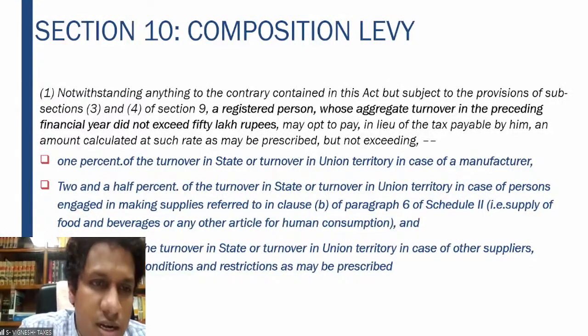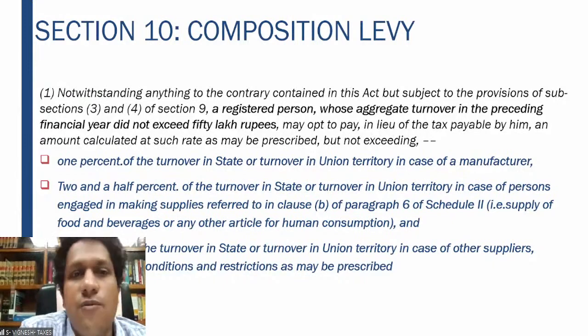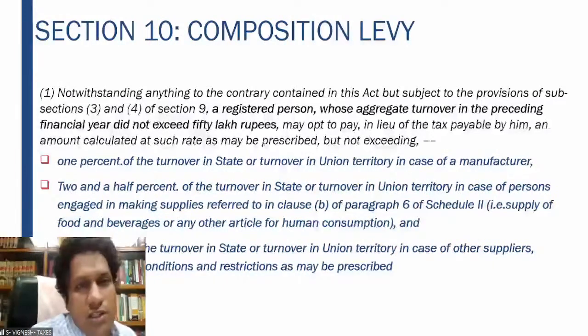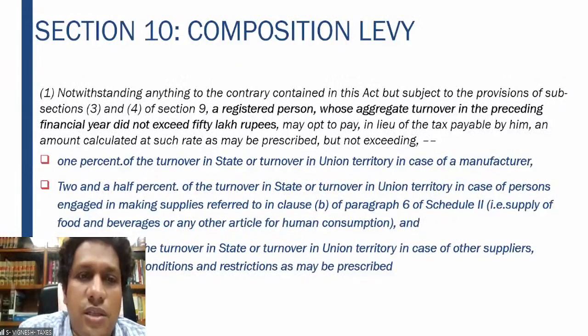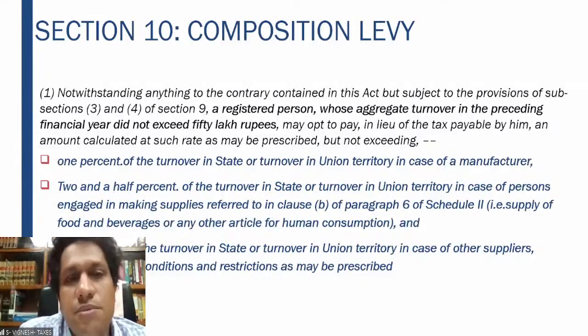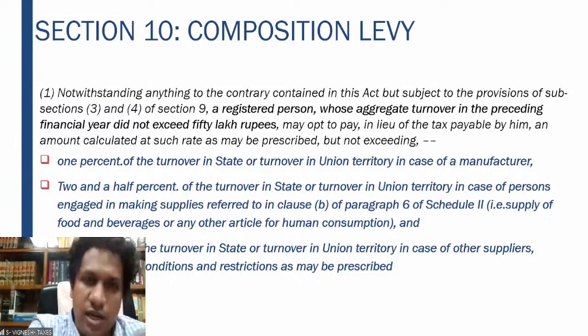Section 10 subsection 1. Let us go through the section first and then analyze what the section says. So notwithstanding anything contained to the contrary, subject to the provisions of subsection 3 and subsection 4 of section 9. Why do we say subject to the provisions of this? Because 9 subsection 3 and 9 subsection 4 cover the reverse charge mechanism. So that will continue to apply.